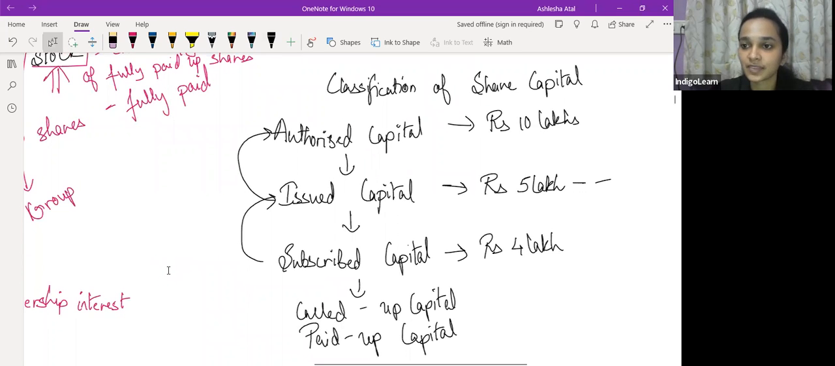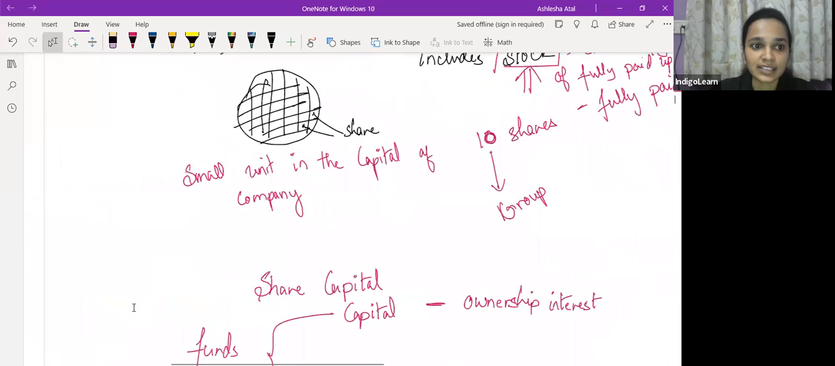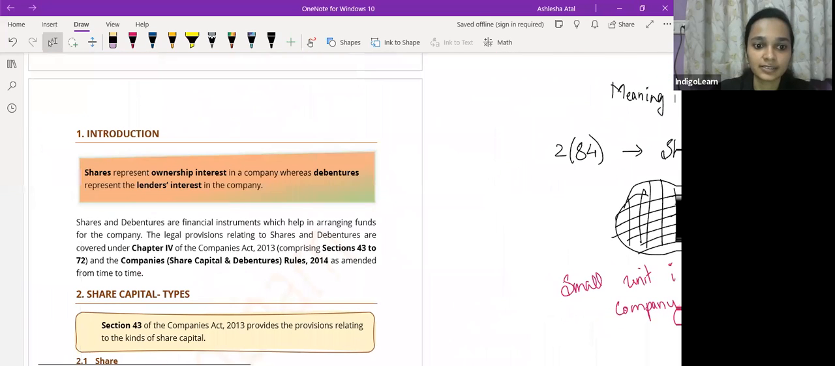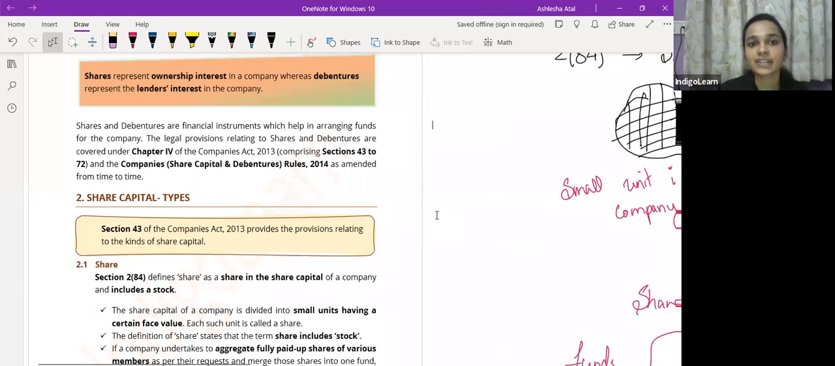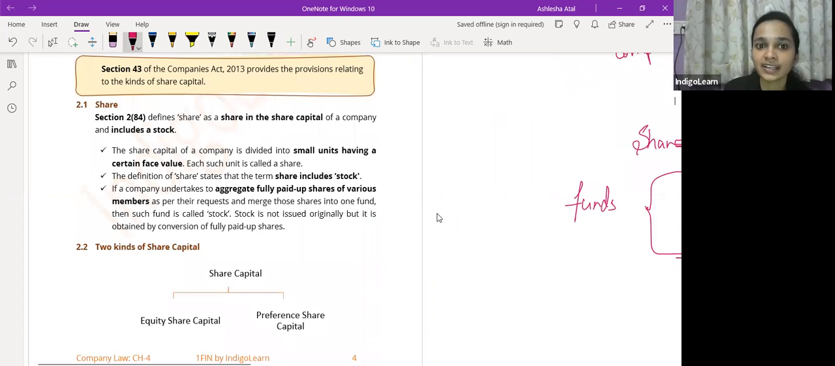Is this clear? Let's now have a look at the text and move on and start with section 43. So as we understood, shares represent ownership interest in the company, whereas debentures represent lenders' interest in the company. Now talking of the meaning of share, a share is a share in the share capital of the company and it includes stock. So as we understood, the share capital is divided into small units.